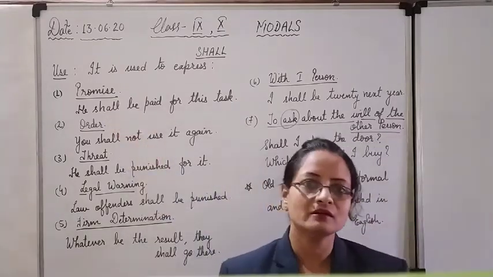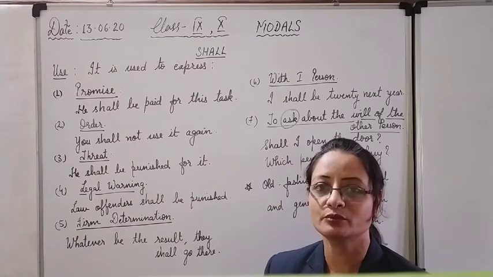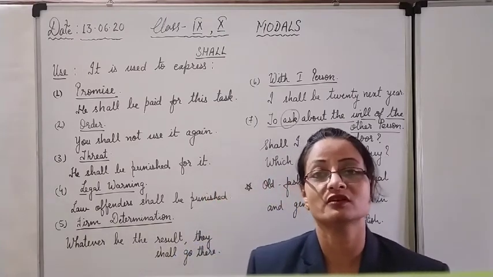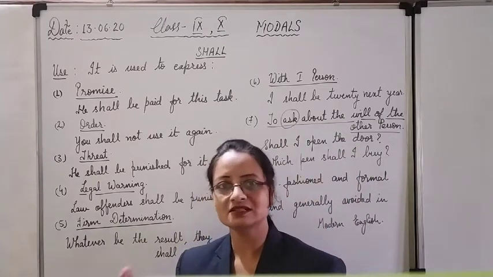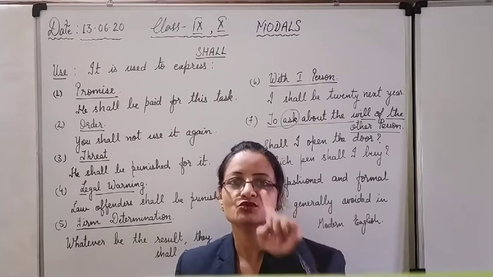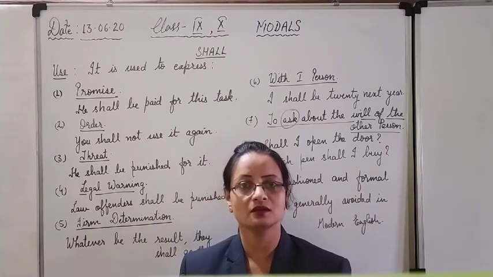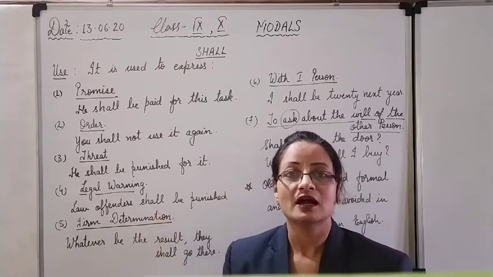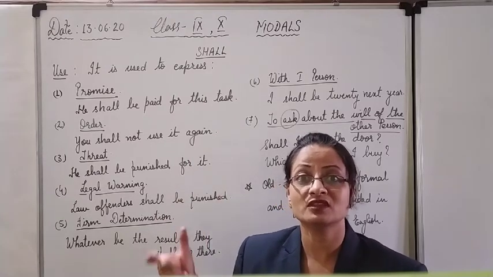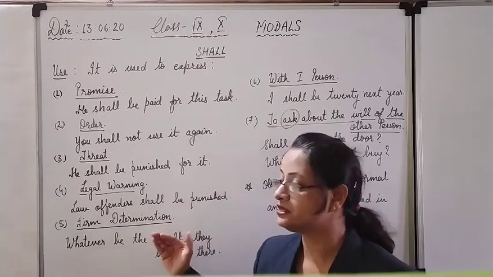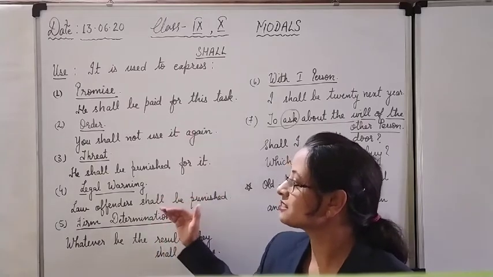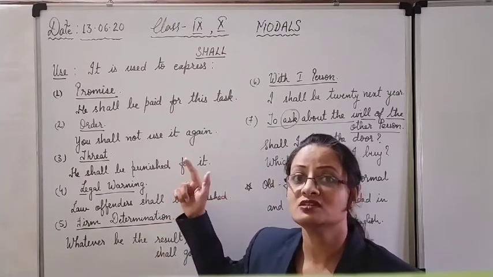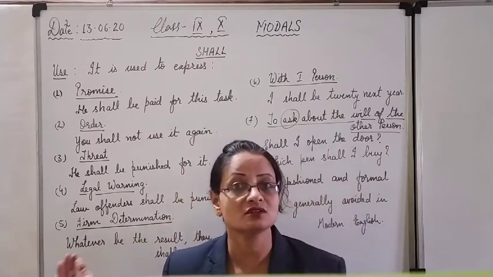It is used to make a promise. Shall is used to make a promise. We have seen as a general rule that shall is used with the first person, I and we, and will is used with the second and third persons, as a common rule. But here the things go opposite. We have seen in will that all the uses of I were with the modal will, not shall, because of these conditions. Similarly, here we have mentioned the second and third persons, as you can see on the board, with the use of shall, because these are the conditions mentioned over here. These are not the general cases.